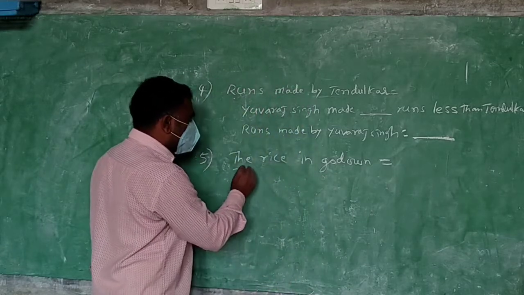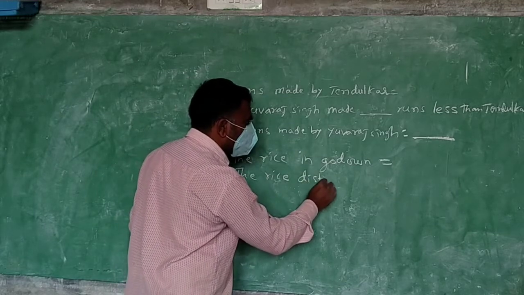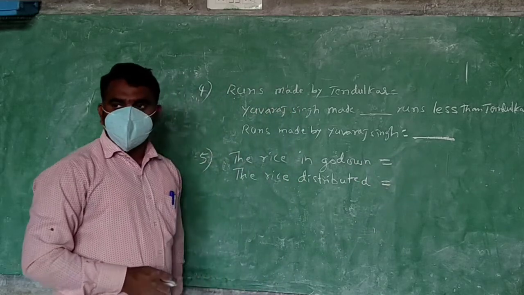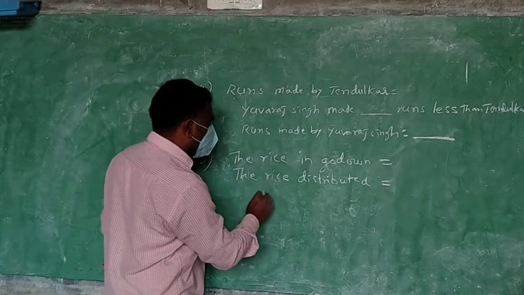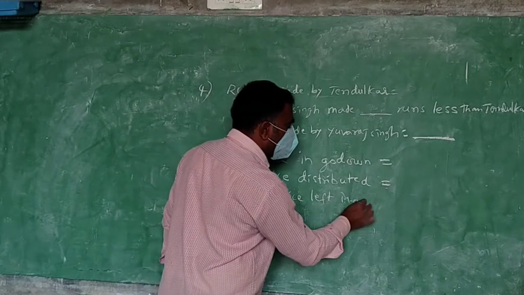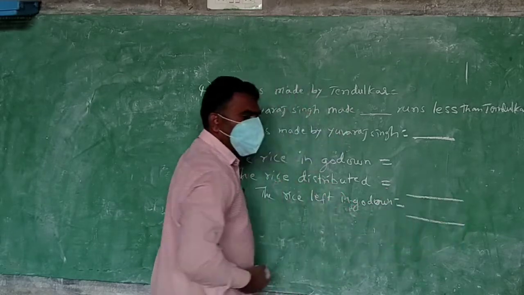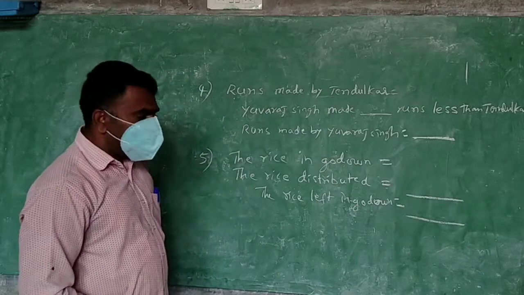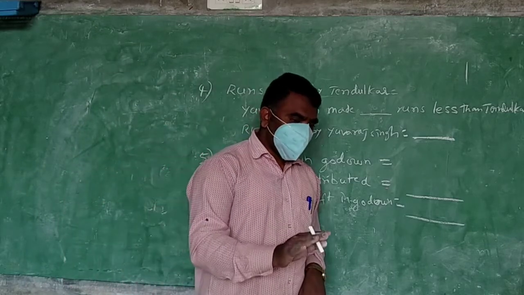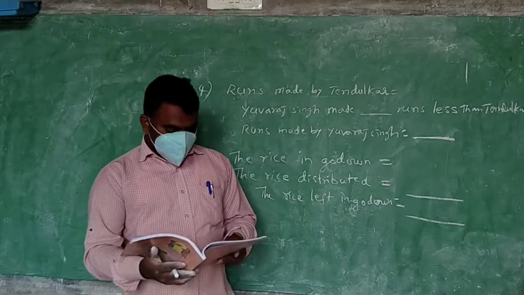Next step, what do you have to write? The rice distributed. You have to write that there. Now finally, what are we going to find here? The rice left. The rice left in the godown. So what should we do? You know that. You should do the subtraction and write the answer. Okay. Next, sixth one. Not now. What I am saying, when I say start writing, then you write. Now question number 6.